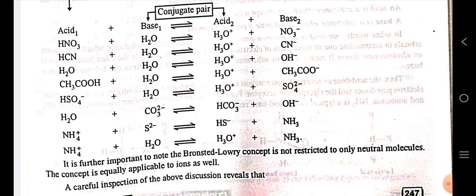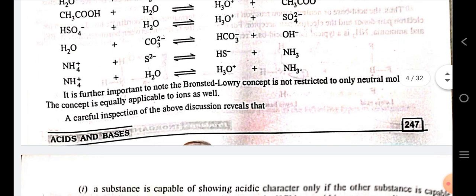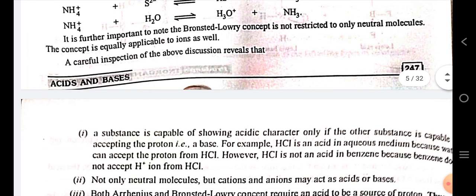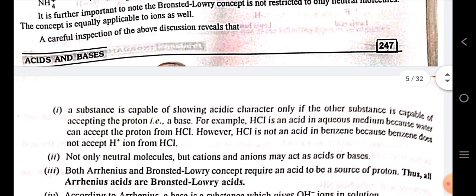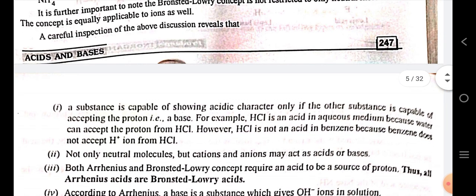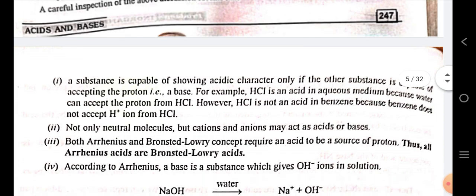Some conjugate acid base pairs are given, in which nitric acid and water react to give H3O+ ion, that is hydronium ion, and nitrate ion. Similarly, next is HCN plus H2O. It reversibly gives H3O+ ion plus cyanide ion. So it is important to note that the Bronsted-Lowry concept is not restricted to only neutral molecules. This concept is equally applicable to ions as well.